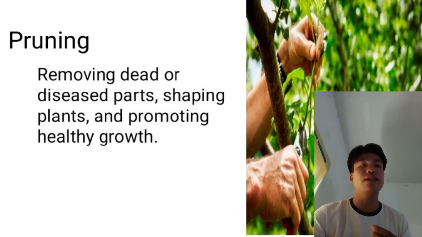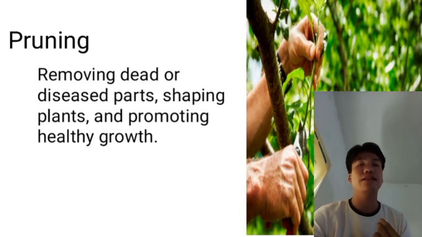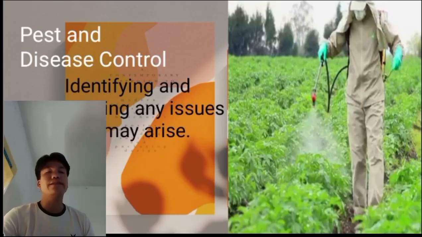For example, some fruit crops like guavas or other fruits lose their vulnerability to disease or insect damage, and won't produce flowers and fruits unless they're pruned.